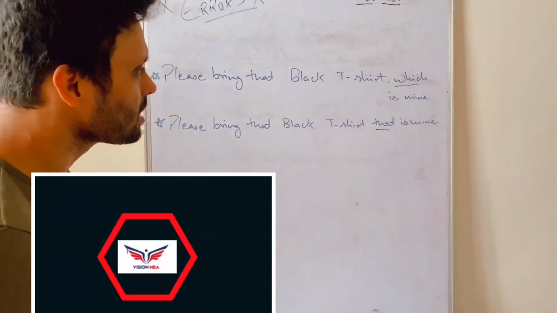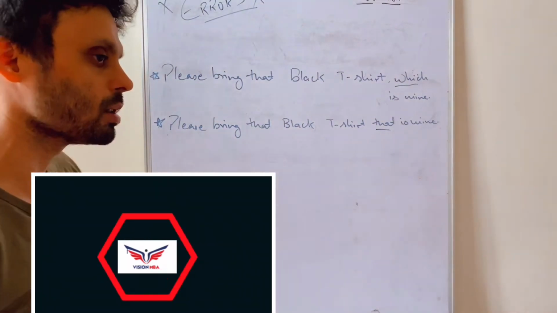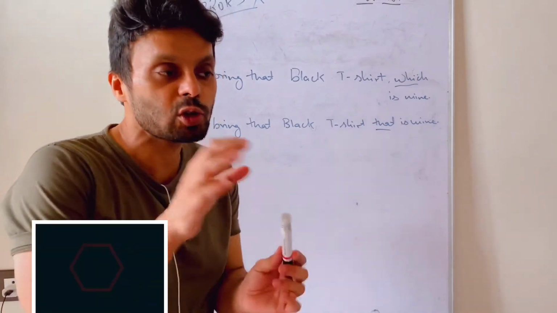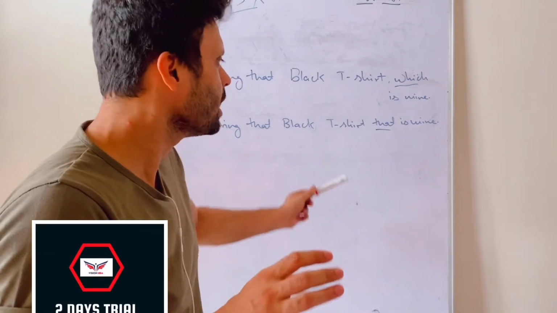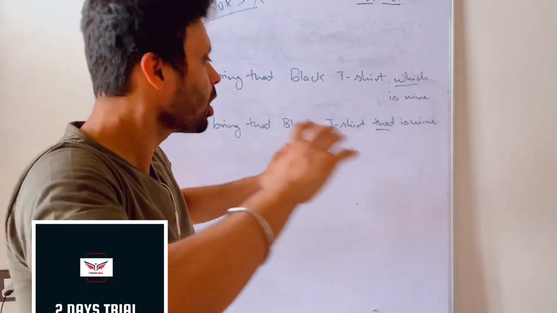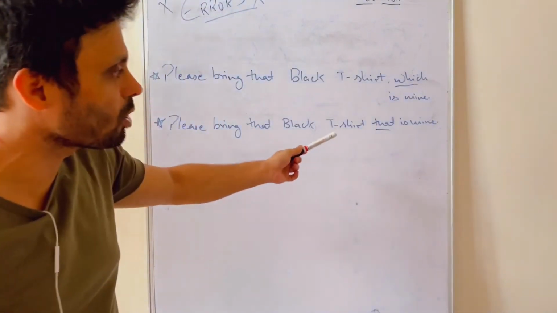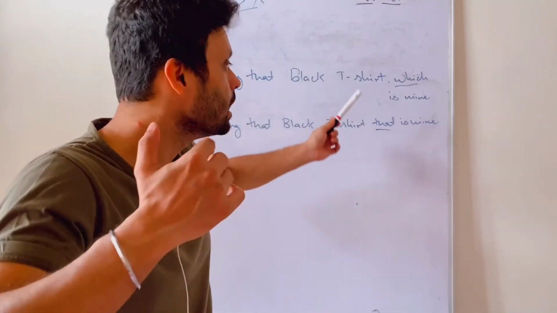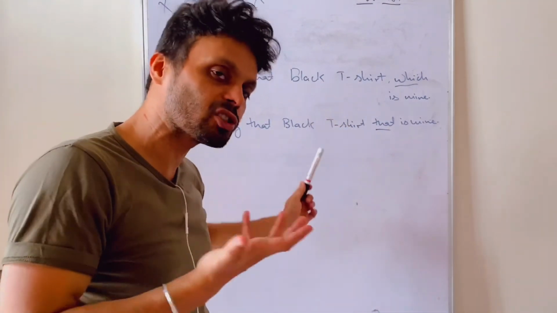Now guys, it is easy. Remember the definition I have given: which is used with non-essential stuff. Here, that is mine is quite essential. In short, that is used when you're talking of the end of the information. There is not much information to be added, but which is used when more information is to be added.